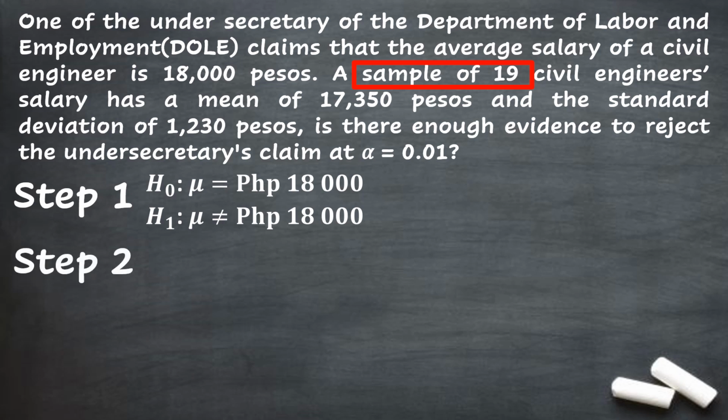Step 2 is to look for the level of significance, identify if it is under a one-tailed or two-tailed test, and for problems under one sample t-test, there's another variable to look for under step 2, and that is degrees of freedom, or DF, and the formula for that is equal to n minus 1, wherein n is the number of samples.